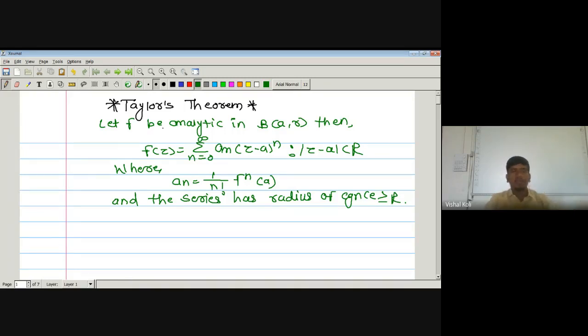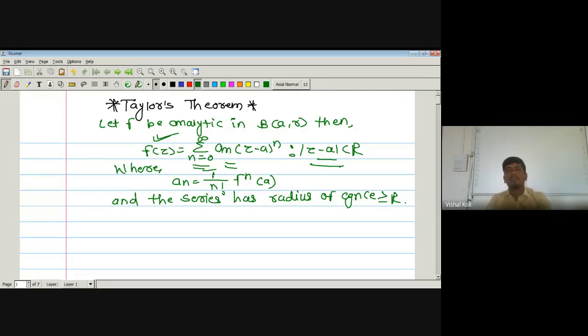Here we are given that f is any analytic function in the open ball about a of radius R, and from that we have to prove that f(z) is this series, n running from 0 to infinity, a_n (z minus a) to the power n, in the region modulus of z minus a less than R. It means it is a circle centered at a having radius capital R, and in that region we have to prove that this series converges to f(z), where a_n is nothing but 1 upon n factorial f^(n)(a).